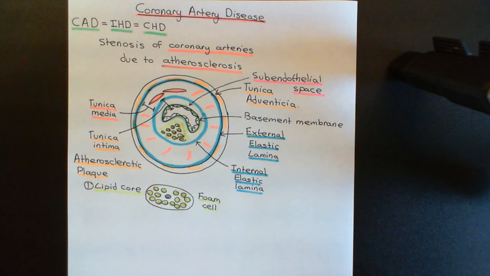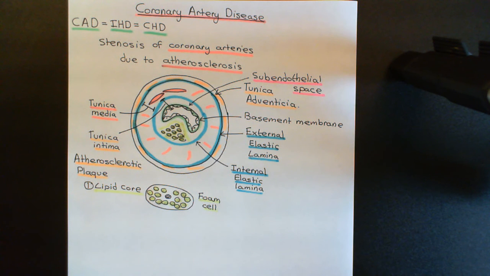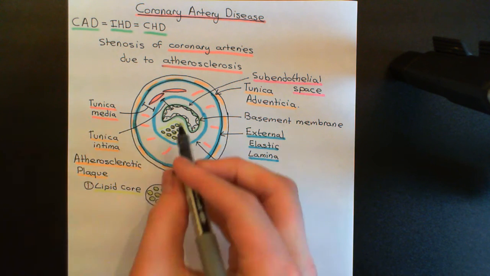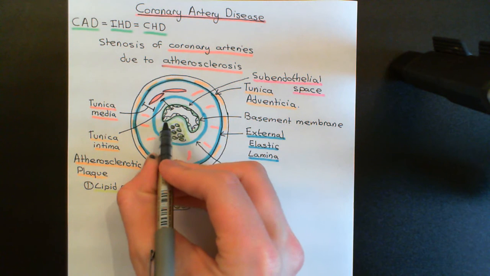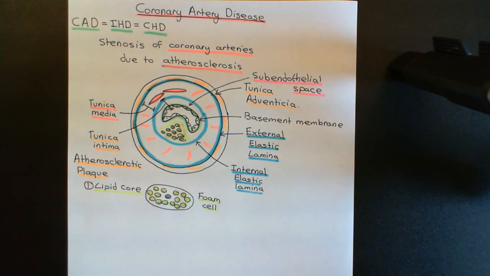So, in atherosclerosis, what happens is you get a chronic injury to endothelial cells. So there's something that is chronically injuring endothelial cells in the blood vessel that's going to develop the atherosclerotic plaque. So it's these endothelial cells over where we have this atherosclerotic plaque now that will be chronically injured in the pathogenesis process. Okay, so for a long, long time they will be being injured by something.